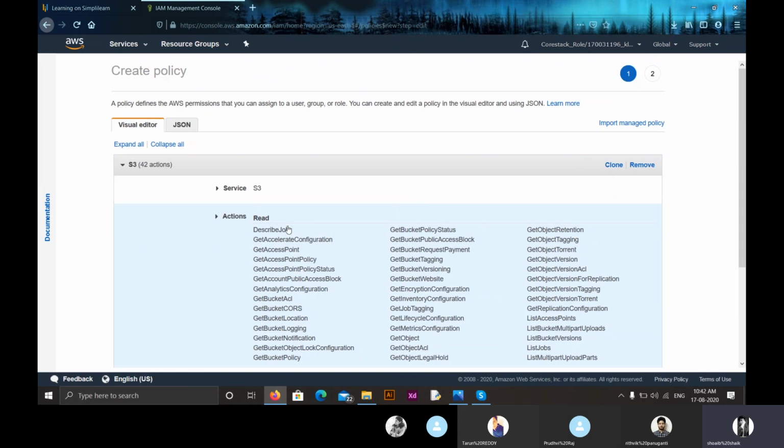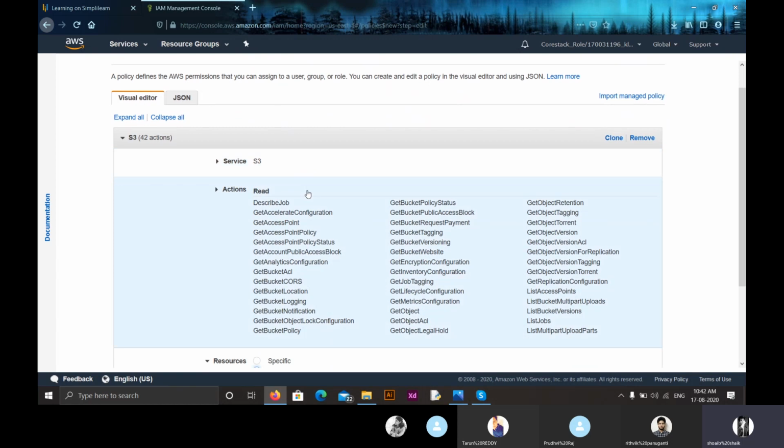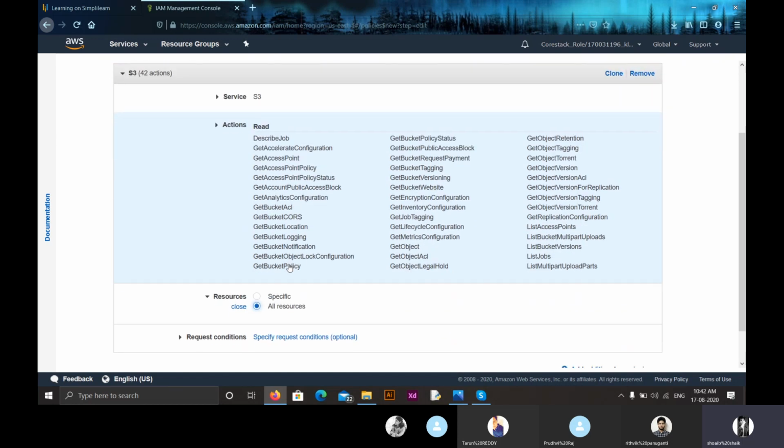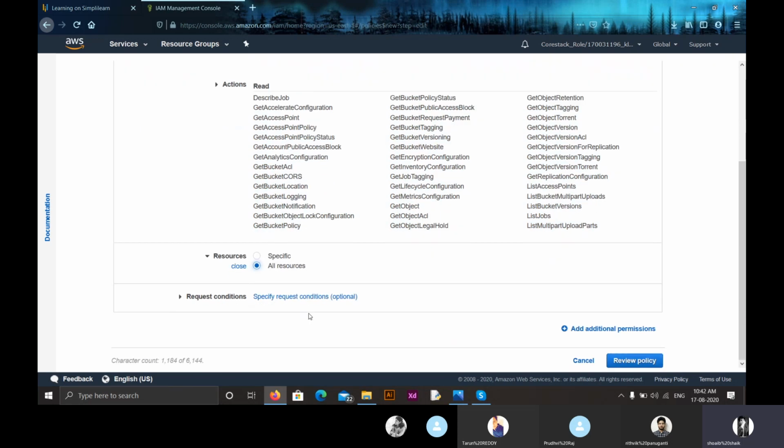So that is how you first select something. In creating a policy, you have two different options. If you want to code, then you can select JSON. And if you want a visual editor, then you can get into the visual editor. And if you want the EC2 service, then you can get into EC2. If you want S3, then you can get into S3. As we wanted to create read-only access to an S3 bucket, we have created this. We have selected the read option. Here in the resources, you can select whether you want to give it a specific resource or all resources. Now moving on, click on review policy.